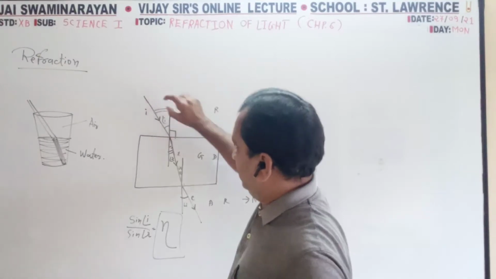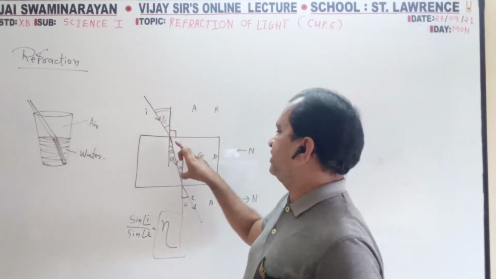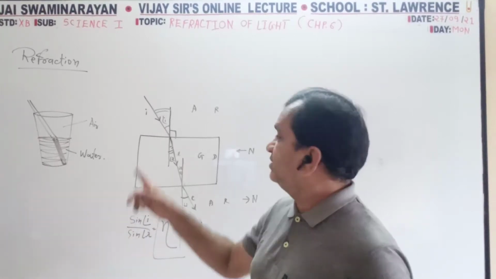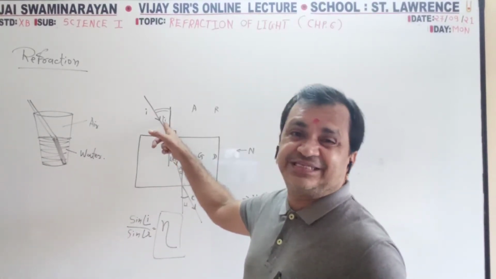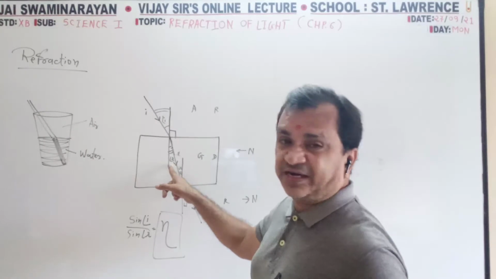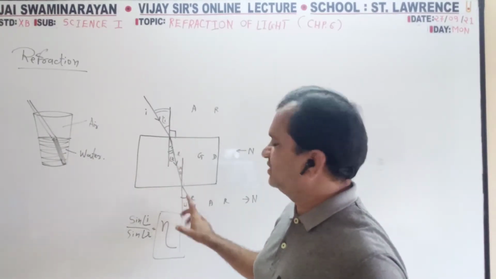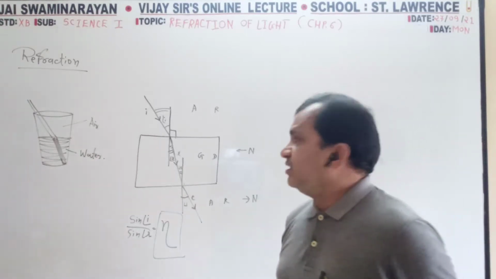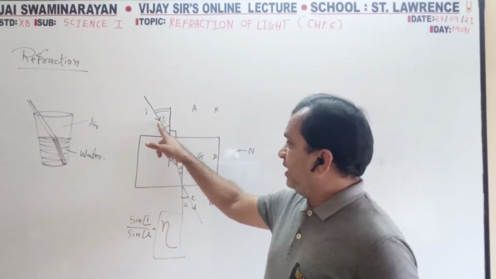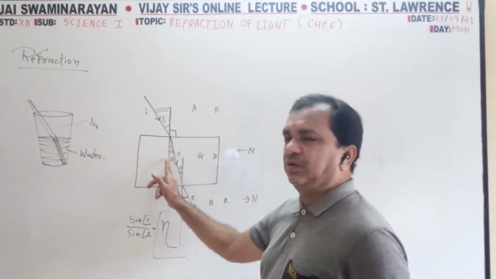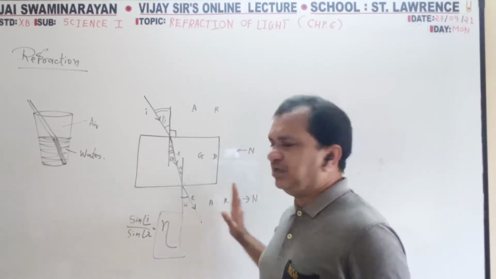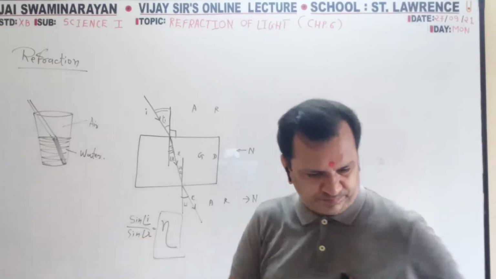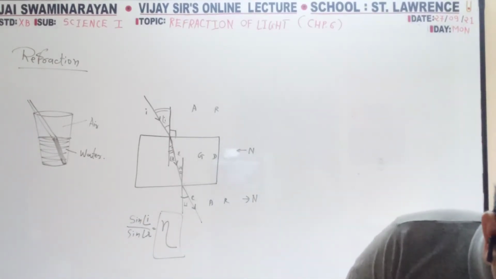What is this part? Incident ray. What is this part? Refracted ray. What is this part? Emergent ray. This part, incident angle, refracted angle, emergent angle. From air to glass, it is towards the normal. Glass to air, away from the normal.